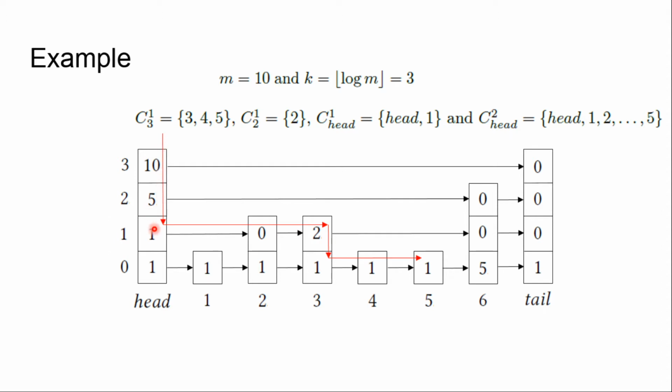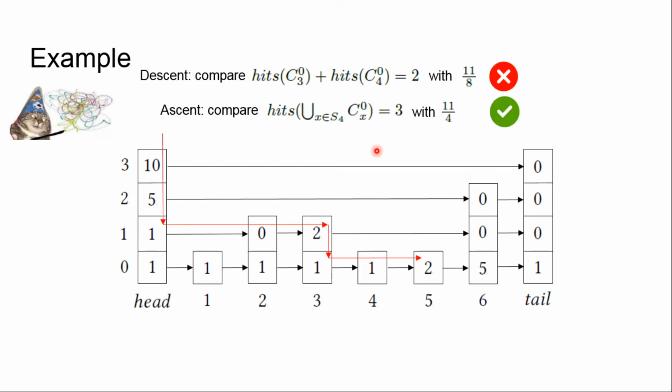So suppose that we start a request contains 5. We go by the red line to reach 5, and we should increase the number of hits there. So we get our magic cat who changes our data structure. So whoosh, and we have 2 instead of 1 at the place of 5. Then we go backwards by the backward path and check ascent and descent conditions. We take first the descent condition: the total number of hits for the subtree of 4, a subtree of 3, is 1 plus 1, in total 2, and we compare with 11 over 8. So it doesn't satisfy the descent condition.